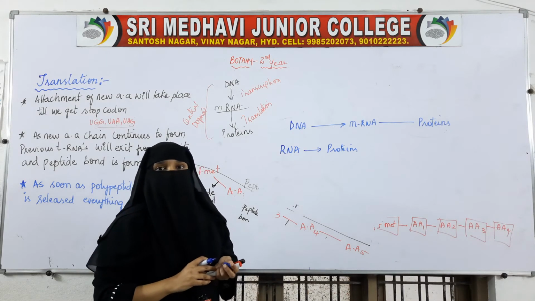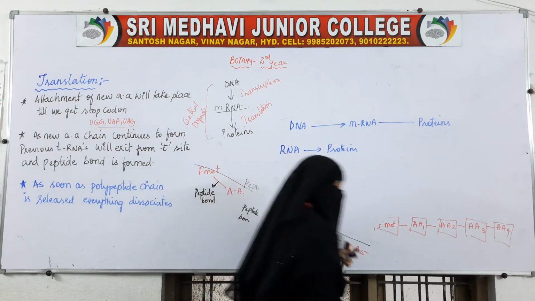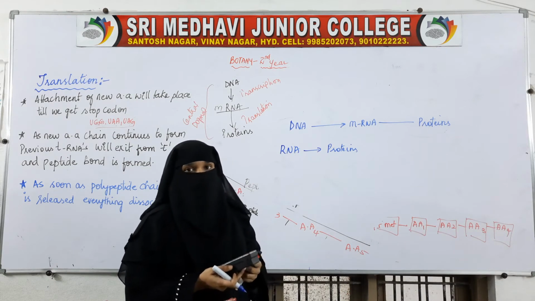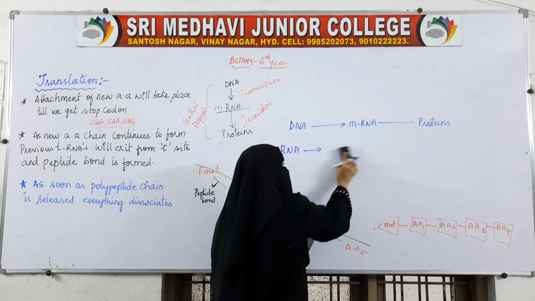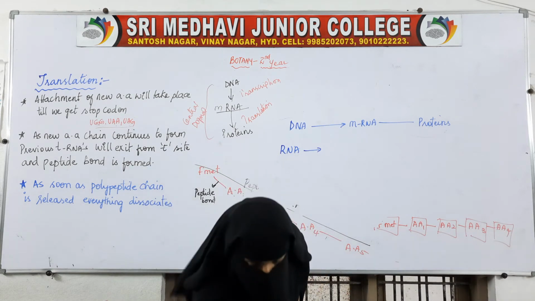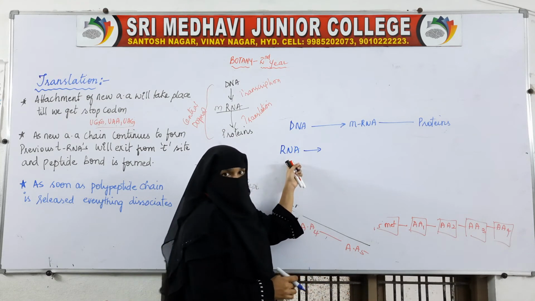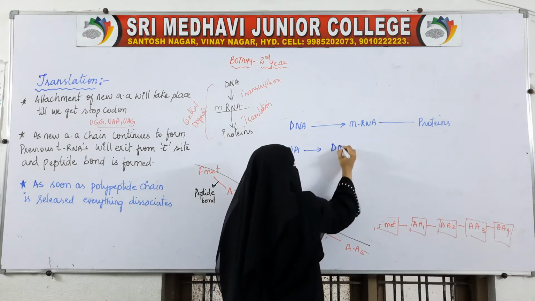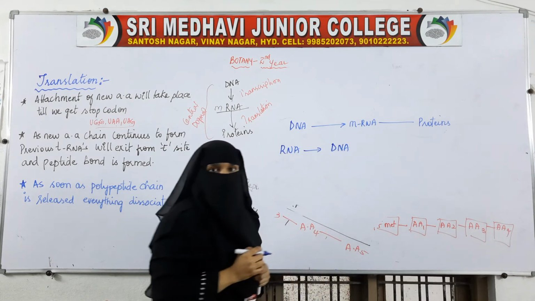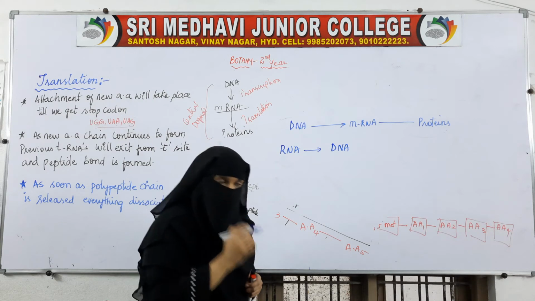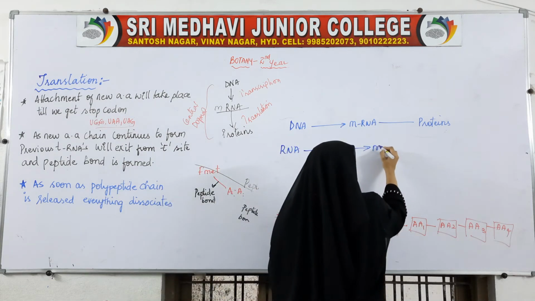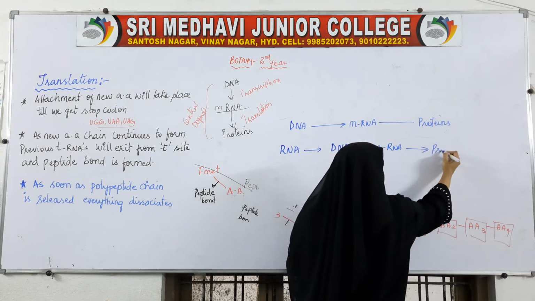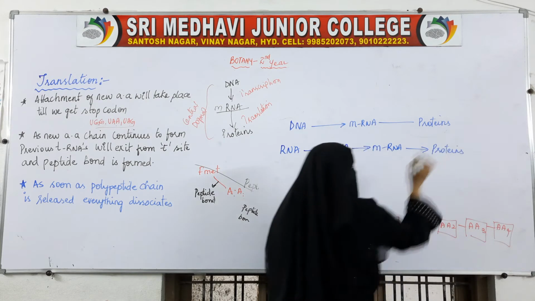Reverse transcription will take place. In organisms where RNA is the genetic material, reverse transcription takes place. Here the RNA is the genetic material. First, it will change into DNA. Then, DNA will change into mRNA, and mRNA will be translated into proteins.